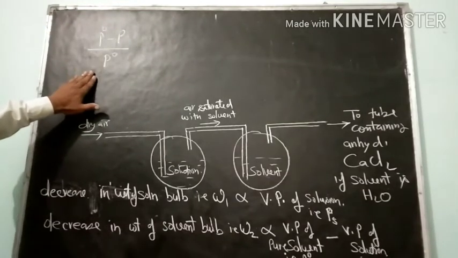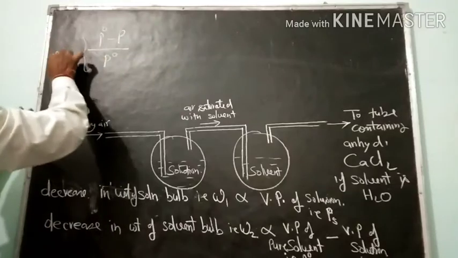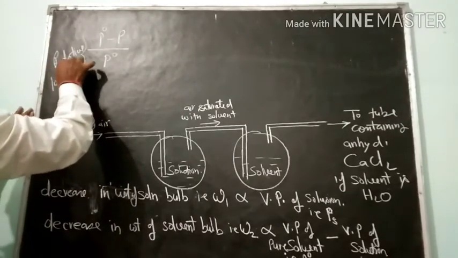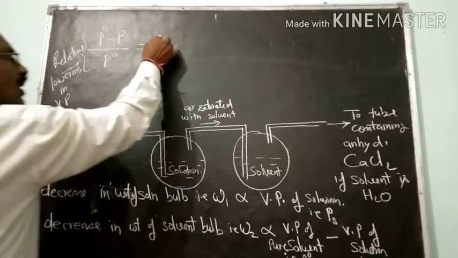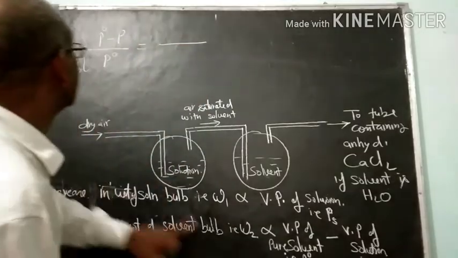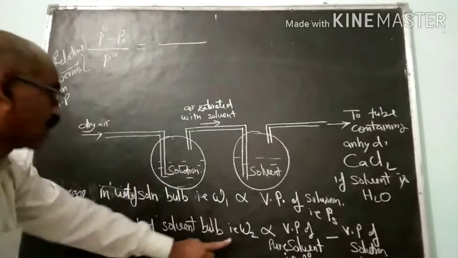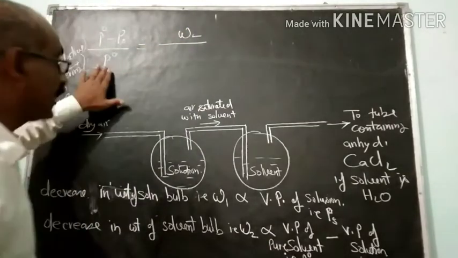This is the relative lowering in vapor pressure. That will be equal to P0 minus PS, the solution, equal to W2 over P0.